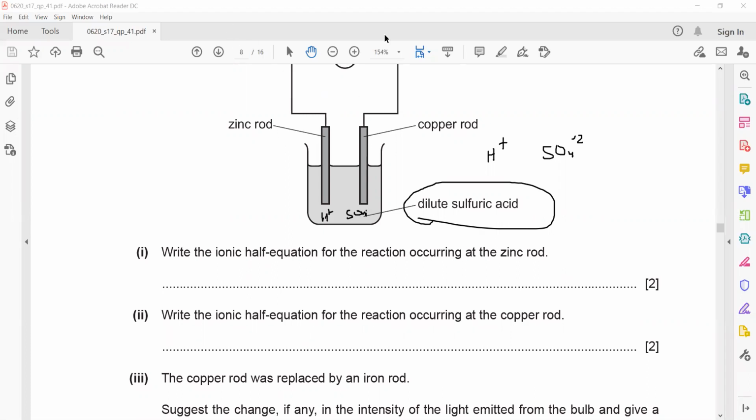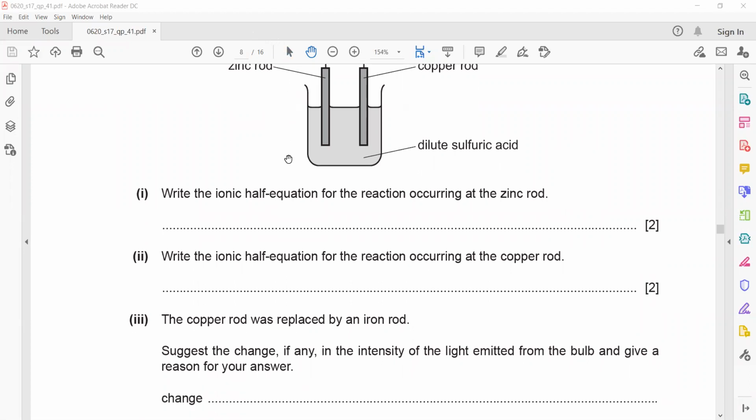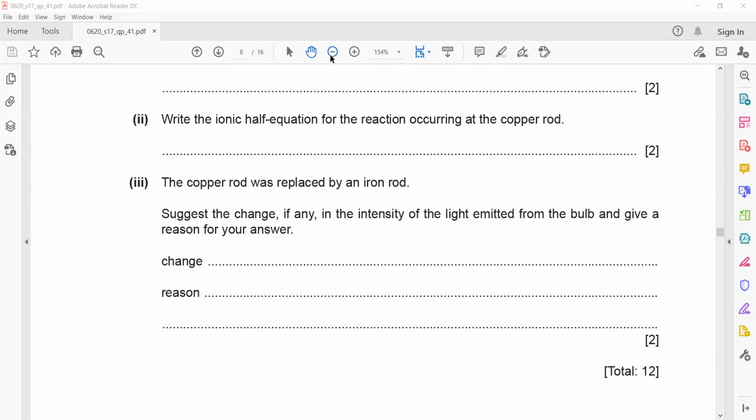The reactivity of a metal is its tendency to lose electrons, so a more reactive metal can lose electrons easily, that's why it turns into a positive ion first.